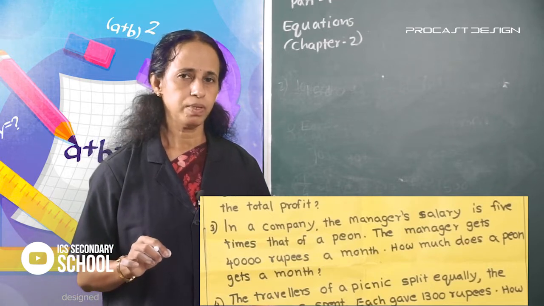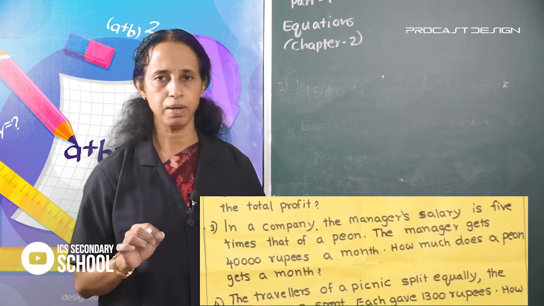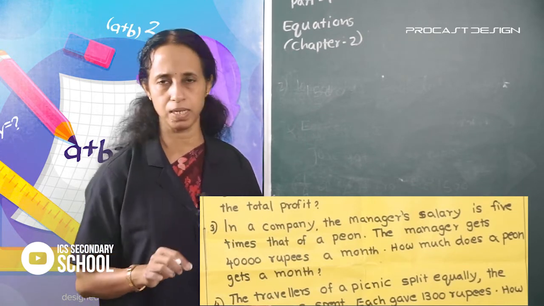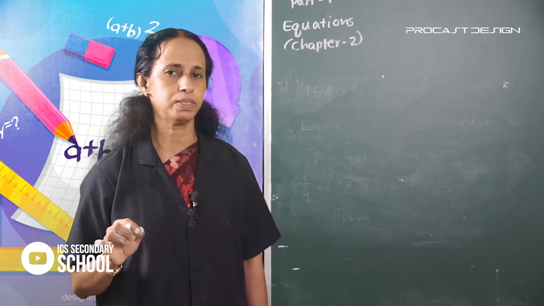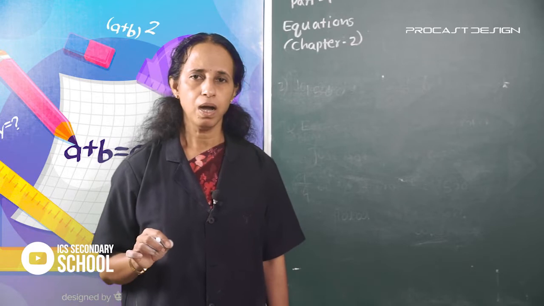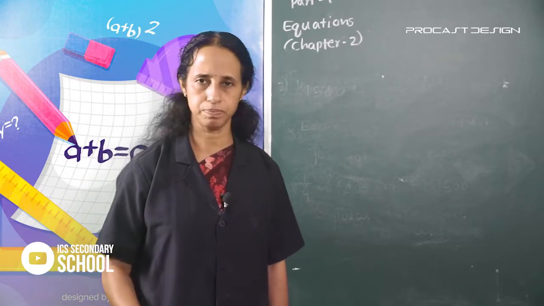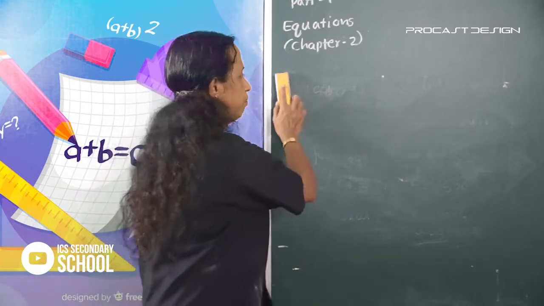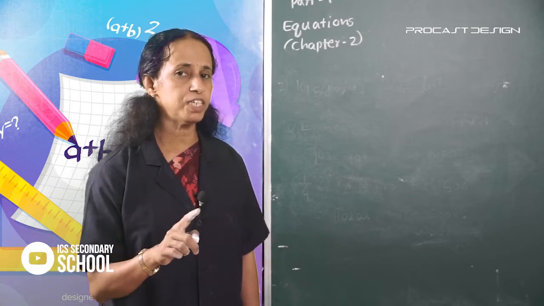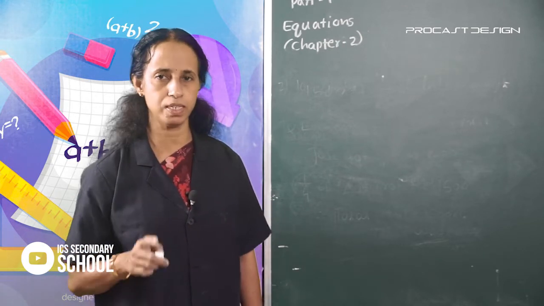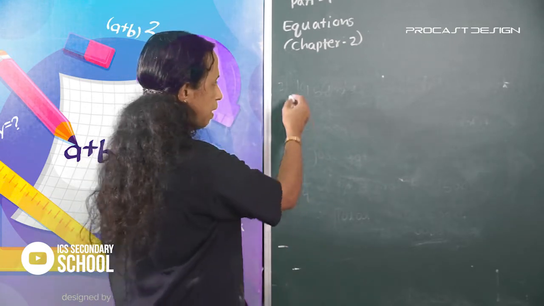In a company, manager's salary is 5 times that of the peon salary. Manager gets 40,000 rupees in a month. How much does a peon get a month? First, in the question, manager's salary is 5 times that of the peon salary. That is the main point.